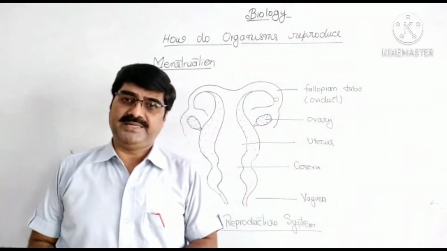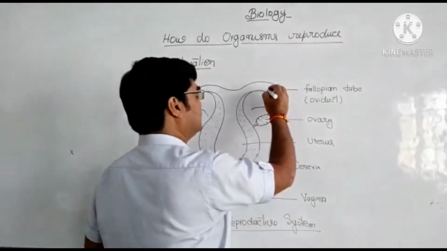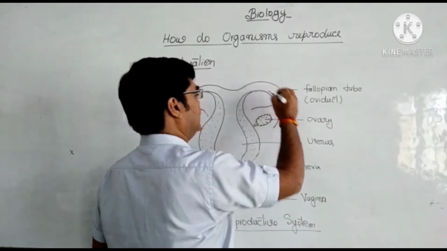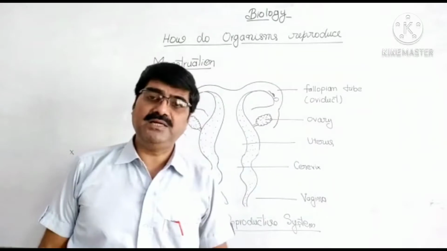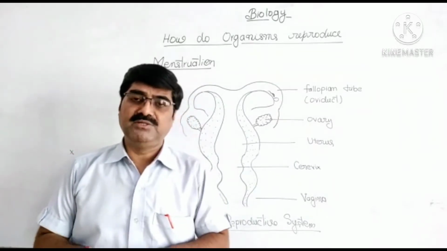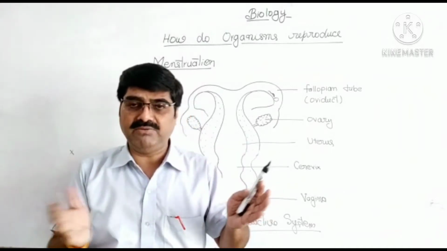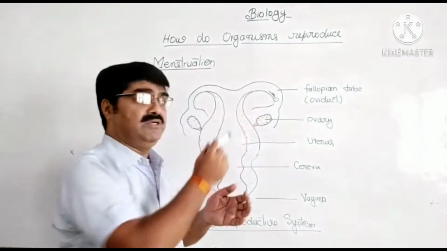Now this egg cell is passed into the fallopian tube or oviduct, and if it gets the sperm, it will undergo the process of fertilization. This means the sperm and egg cell fuse to form a zygote. This zygote develops into an embryo.